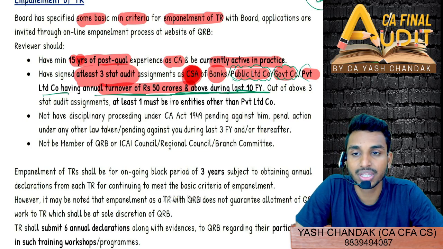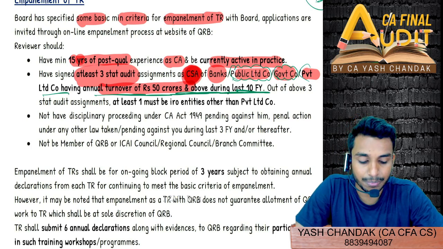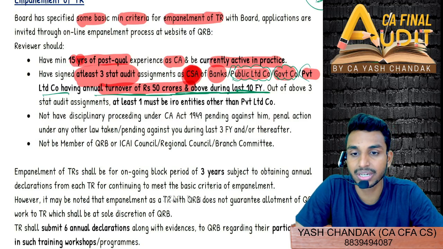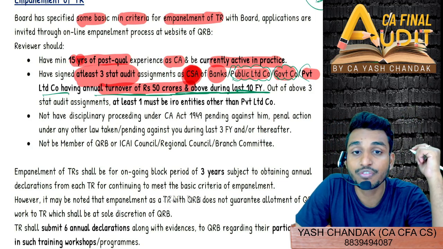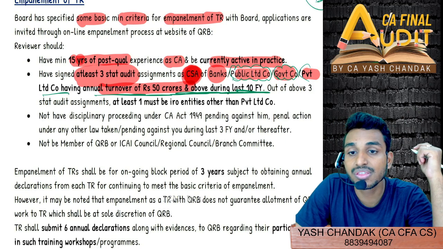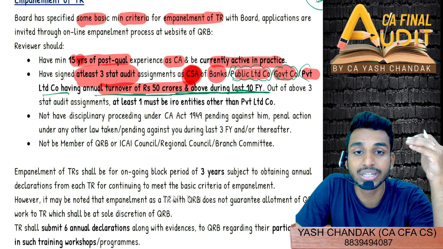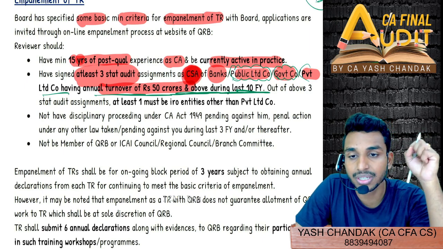And one more company was there, listed company. Listed company, public limited company, government company, and private limited company. Sorry, it was unlisted public company having annual turnover of more than or equal to 50 crore. So that we saw where, in the case of fee for other services, fees could not exceed statutory audit fees. Do you remember? Non-assurance fees cannot exceed statutory audit fees for these companies.